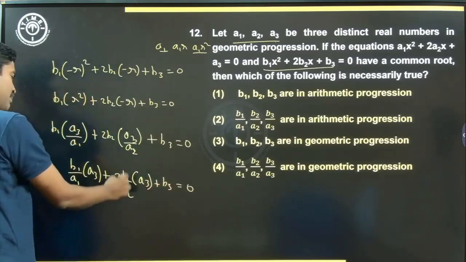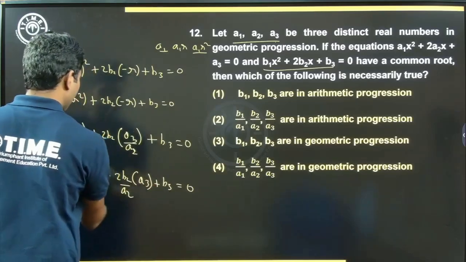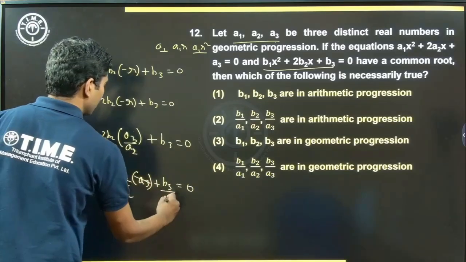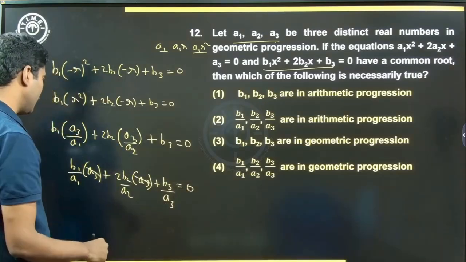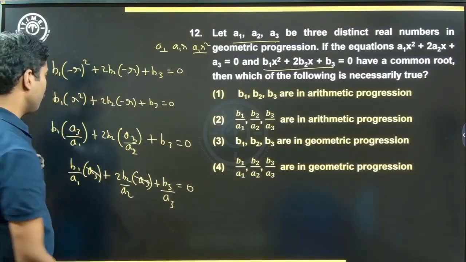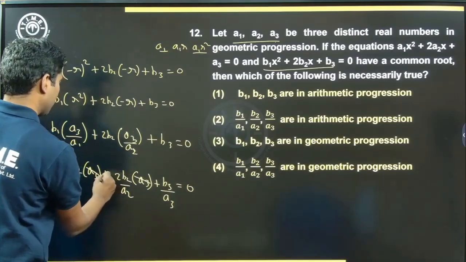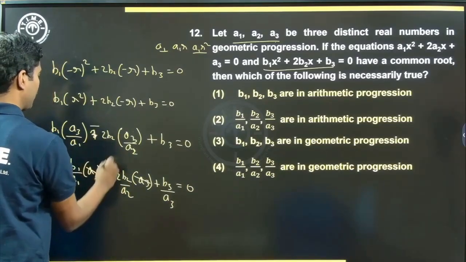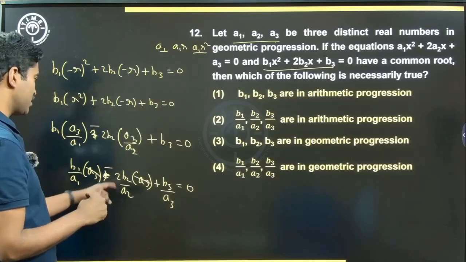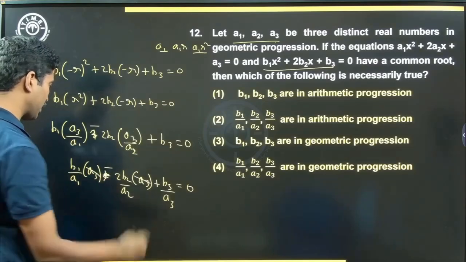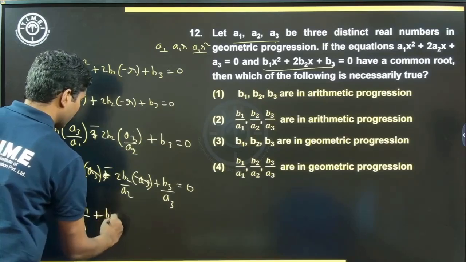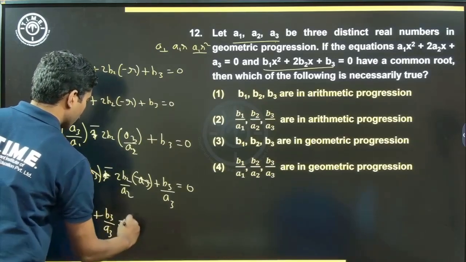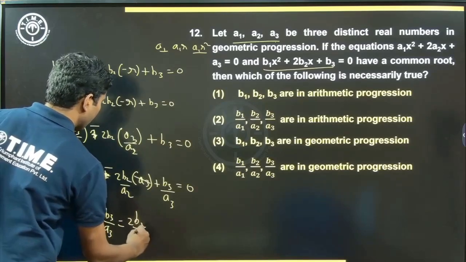I have b1 by a1, b2 by a2 and a3 is common here. Let's just cancel a3. Let's just divide the entire side by a3, right? What do we have? b1 by a1 minus 2b2 by a2 plus b3 by a3 is 0. So b1 by a1 plus b3 by a3 is equal to 2 times b2 by a2.